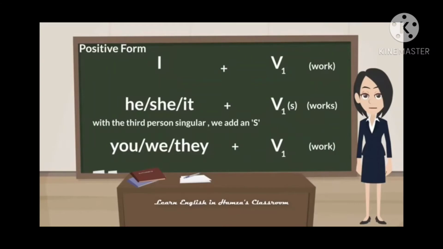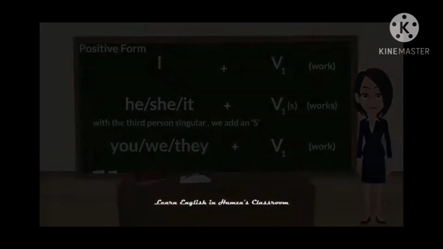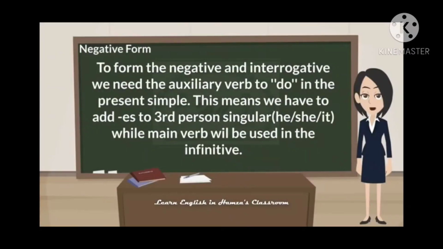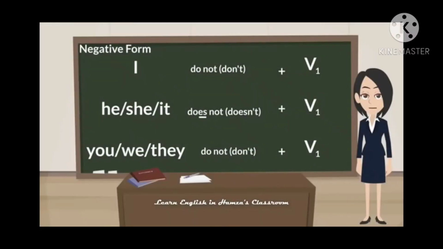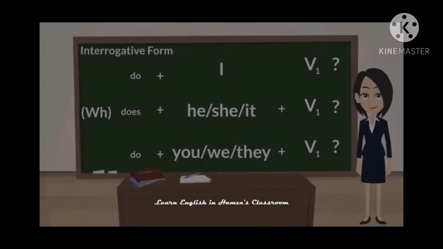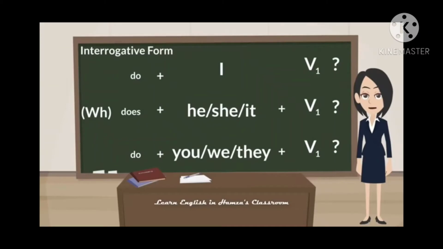Next, it is the positive form of simple present tense. Here there are singular verbs: I, he, she, it and you, we, they. Next, negative form. To form the negative and interrogative, we need the auxiliary verb to do in the simple present. This means we have to add es to the third person singular, that is he, she, it, while the main verb will be used in the infinitive. Next, it is the negative form of simple present tense. And interrogative form. It is the interrogative form of simple present tense.